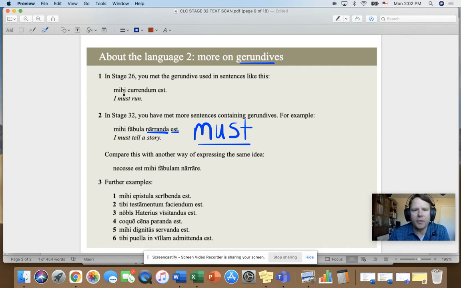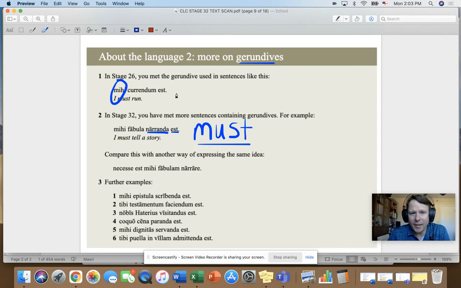Okay. Now, the only kind of sticky point here is that if you're a good Latin student, you can look at mihi currendum est and go, that really doesn't look like I, and then the must, okay, and then run. It just doesn't look like it, okay?